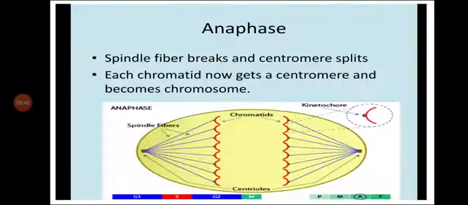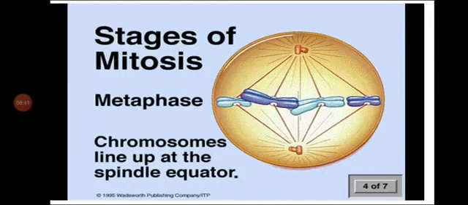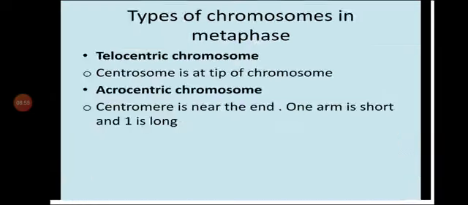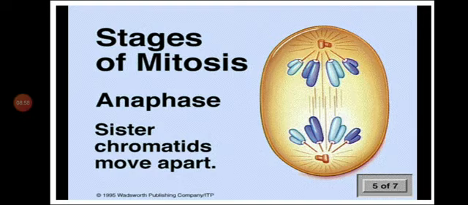Today we have studied these stages of mitosis, that is metaphase, where chromosomes come in the middle, and the next phase was anaphase. What happens in anaphase is the centromeres are divided, chromosomes are separated, and they move to the opposite poles with the help of the spindle fibers. Sister chromatids are moving apart from each other. You have to remember the main point of each phase: what happens in prophase, metaphase, and anaphase.